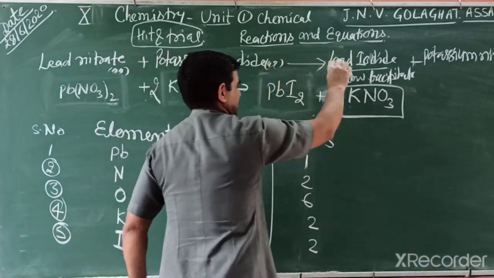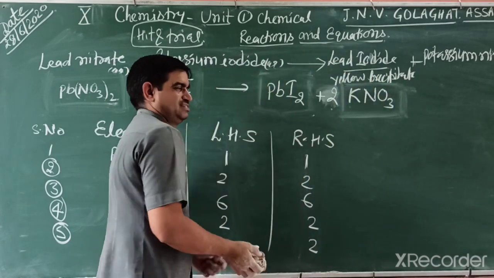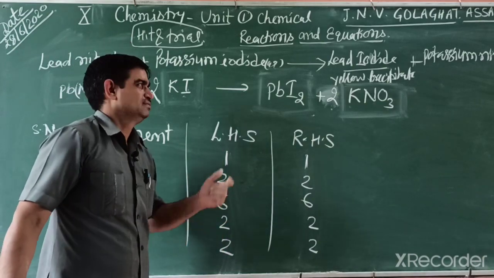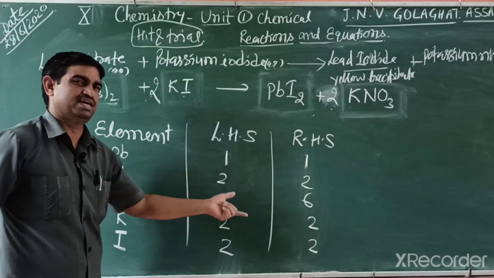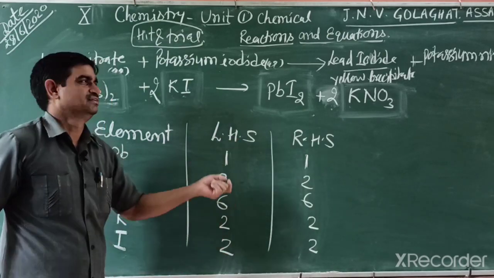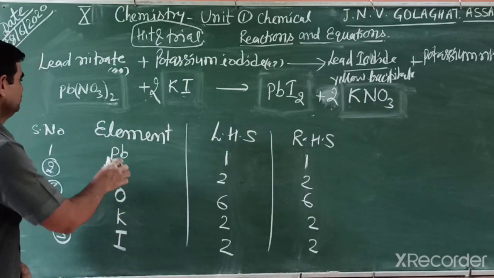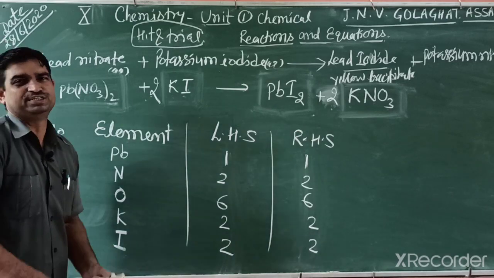So in such a way we write a balanced reaction. These are the steps. First write the skeleton, then write the accurate formula, then identify the left hand side and right hand side, find which side has the most difference, multiply by a coefficient, and then further other coefficients, then you find out if the reaction is balanced. So this is the method of balancing a reaction.